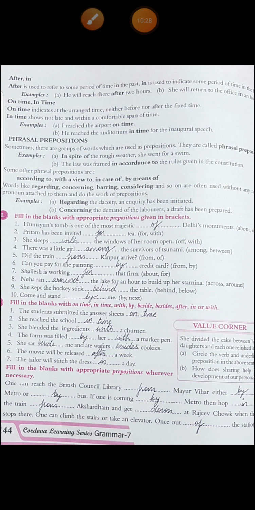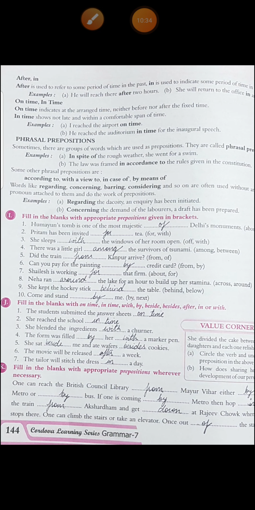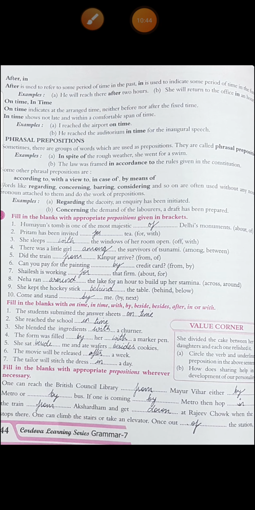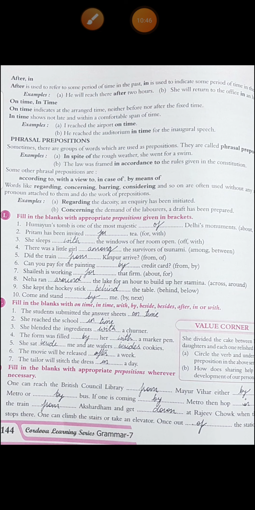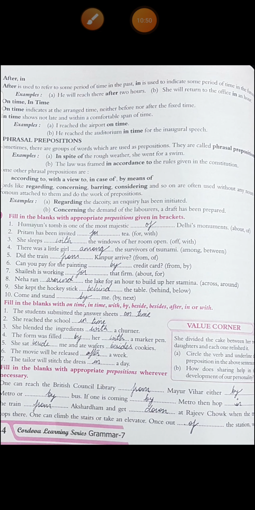All right. Then phrasal prepositions. Sometimes there are a group of words which are used as a preposition. They're called phrasal prepositions, like in spite of, in accordance to, with a view of, in case of. These are your phrasal prepositions. Okay. Now let's do this exercise I, filling the blank with the appropriate preposition given in brackets. In brackets there are two options.